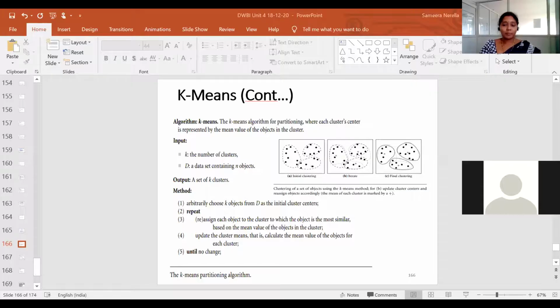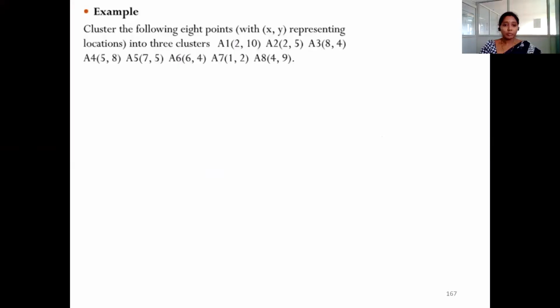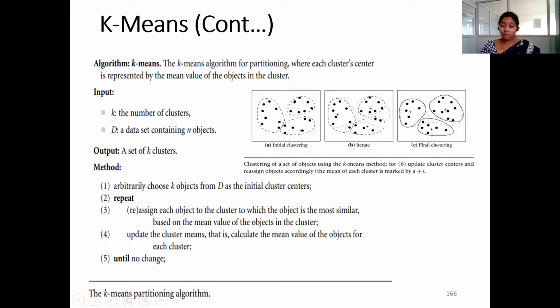So let me share the screen so that you can get more about this. We have an algorithm for it. Here, the input of the algorithm should be k.